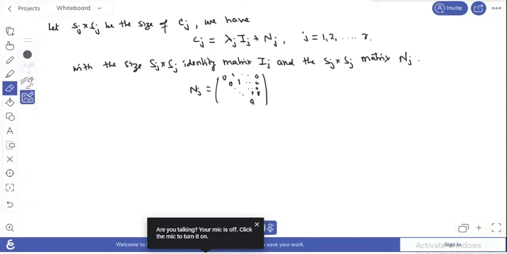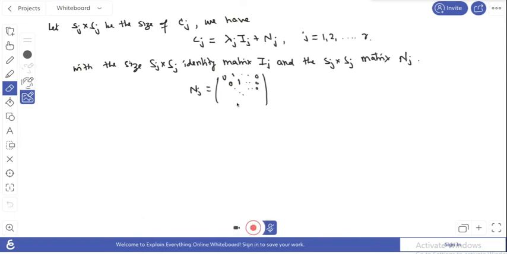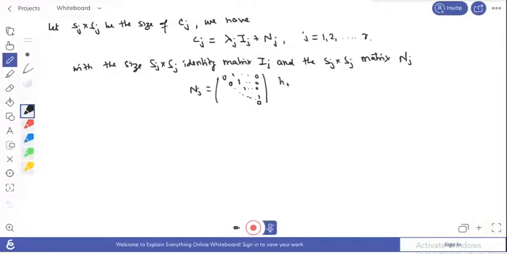So this is your nilpotent matrix with all diagonal entries 0. This Nj has the property that Nj to the power Sj equals 0, the null matrix.